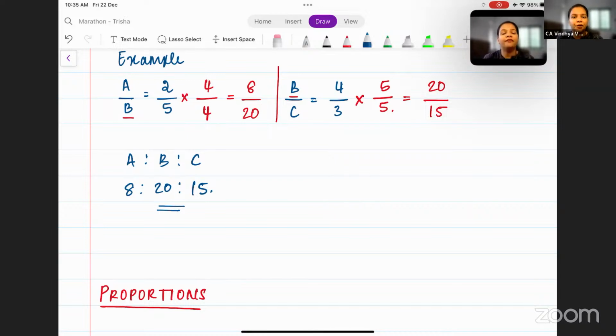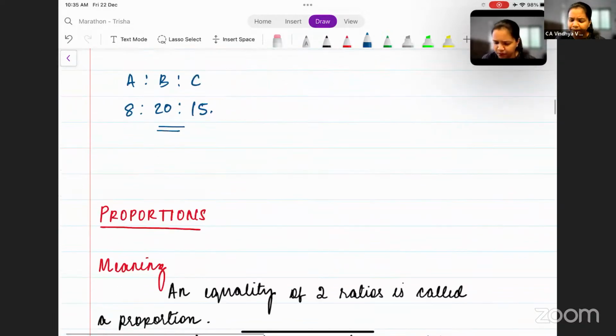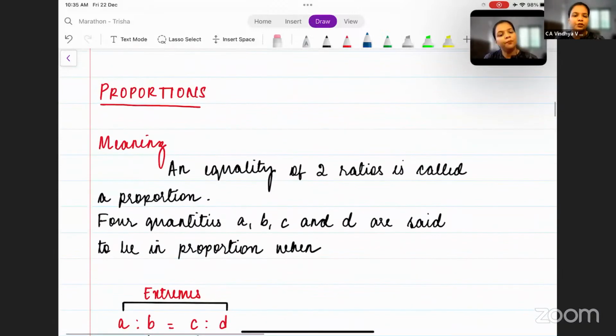Okay. With this, we are done with the concepts of ratios. So how are we going to cover this is, we'll do ratios, proportions, indices, logarithms, and we'll quickly pick up a few questions after the completion of chapter 1. Similarly, chapter 2, then a few questions, okay? Then chapter 3 and so on. Okay. Moving on to proportion.